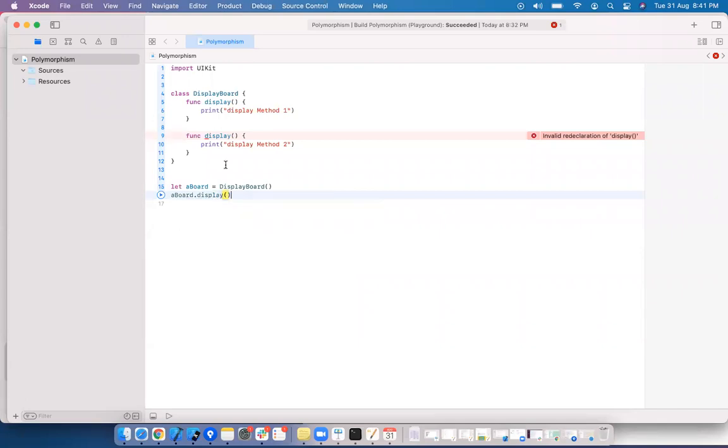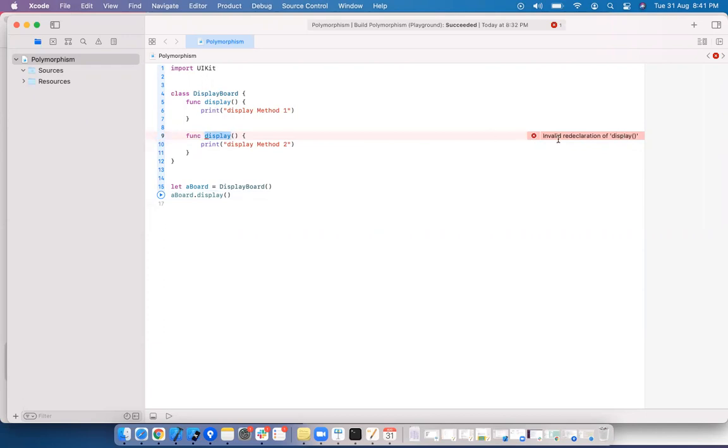Here if you see, we are having the same names for display and display. Here is the confusion. Display board is created, and when you call display, which method is to be called? So the compiler itself gives you an error.